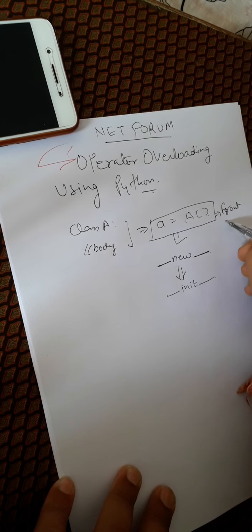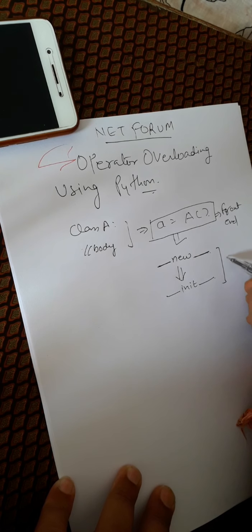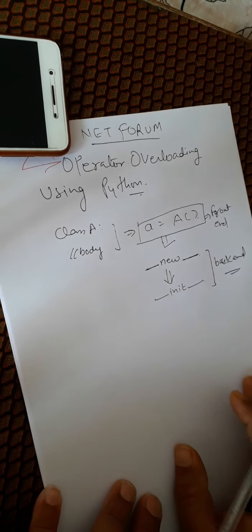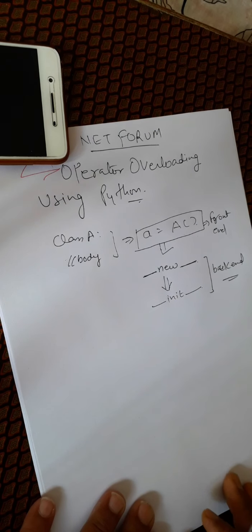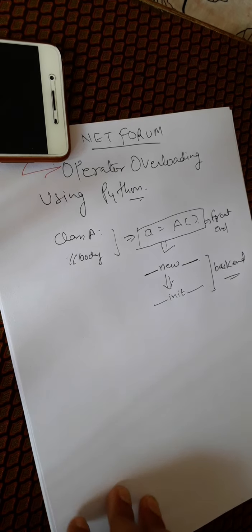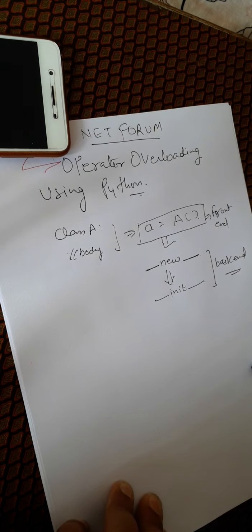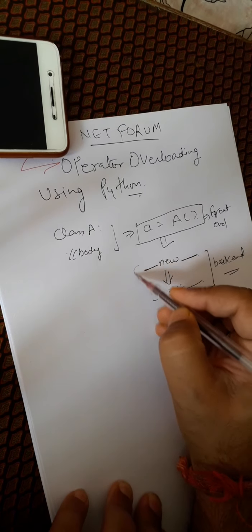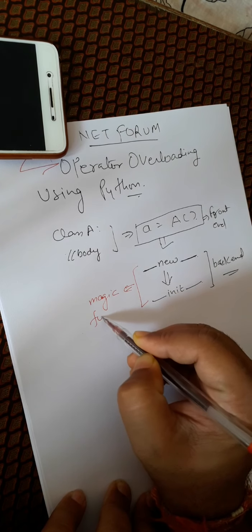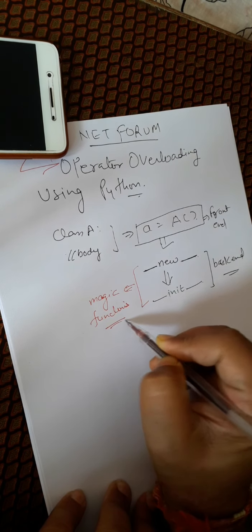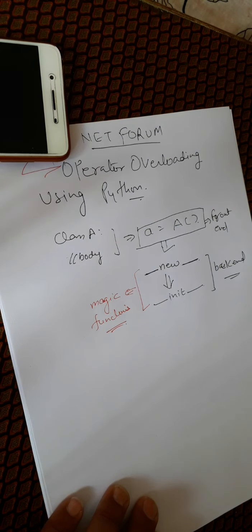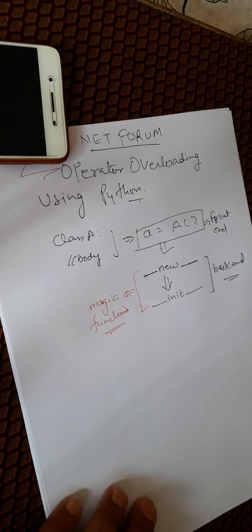So this is on the front end, and these two functions get called in the back end, right? We have two very important functions, new and init. If you give them a unique name, we can call them magic functions, right? We have to understand the underlying mechanism to get an idea of the magic functions.